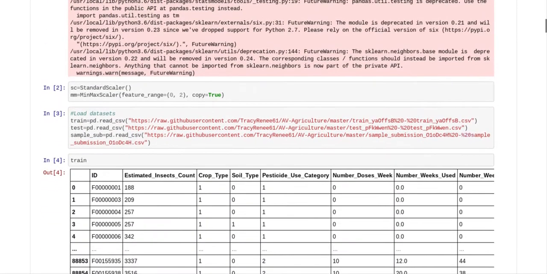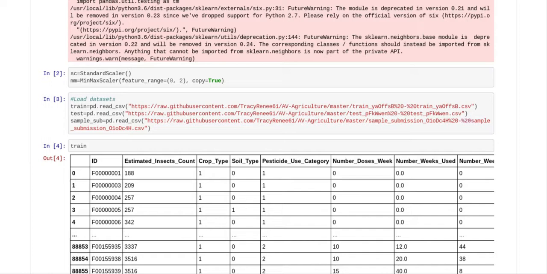After importing the libraries, I wanted to set up my coding for the scaler. We had the standard scaler and the min-max scaler. In the end, I decided to use the min-max scaler. I experimented with both and had the best results with min-max, but I kept the standard scaler in there anyway.